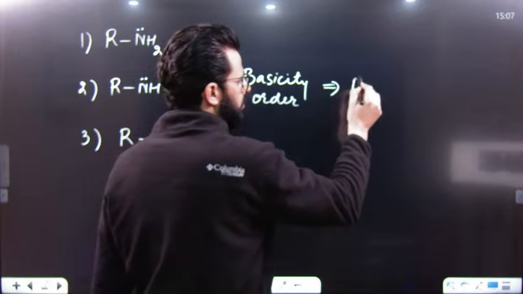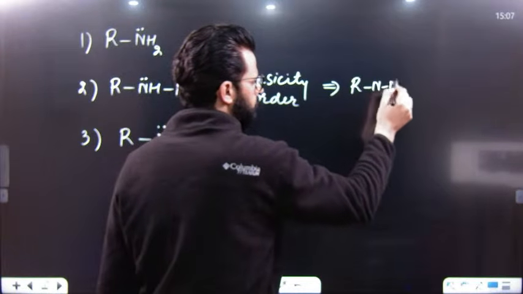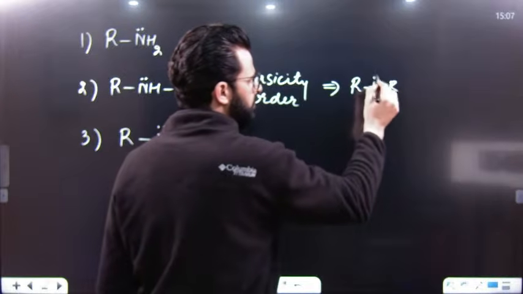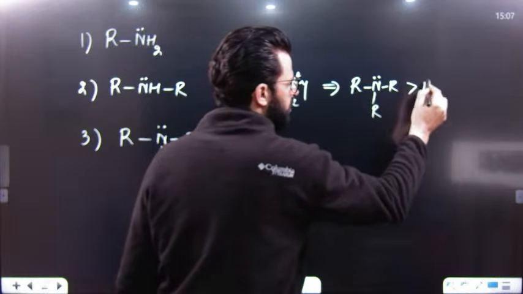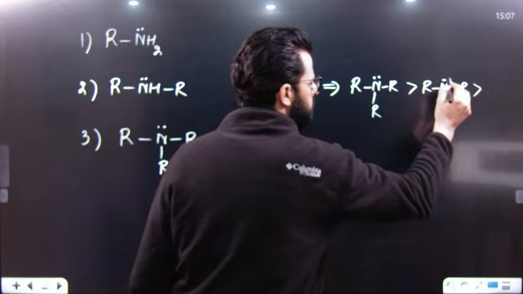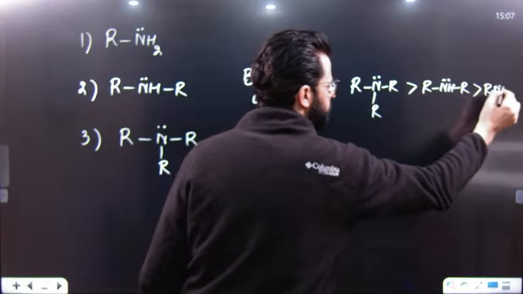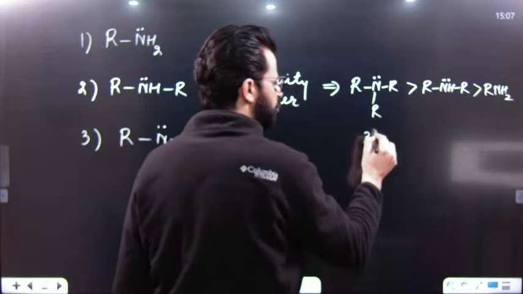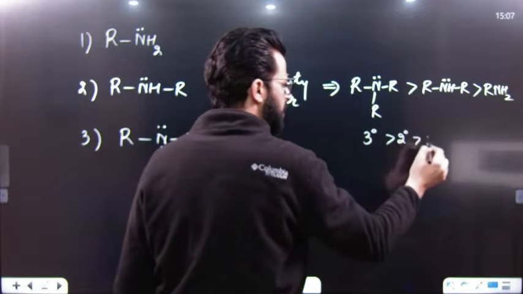It will be tertiary amine, which is more basic. After that, it is secondary amine, and after that, it is primary amine. Why? Why is it so? Why tertiary, then secondary, then primary amine?